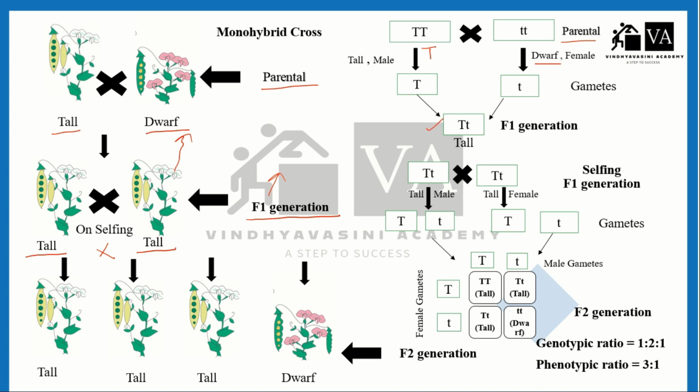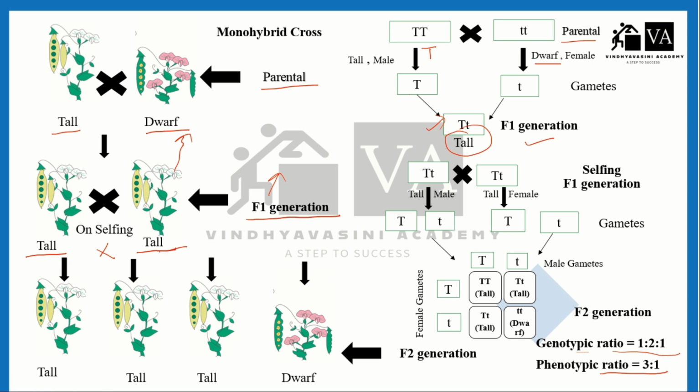After the F1 generation, all the plants were tall. After crossing the F1 generation's alleles, he found this genotypic ratio and phenotypic ratio.